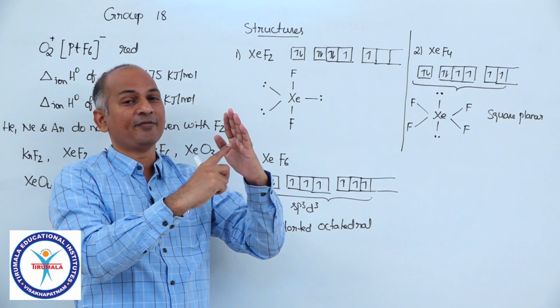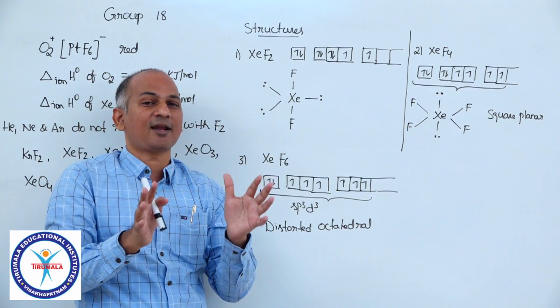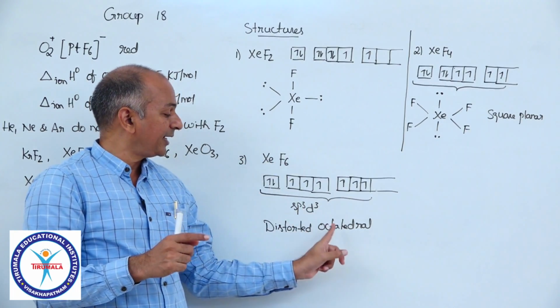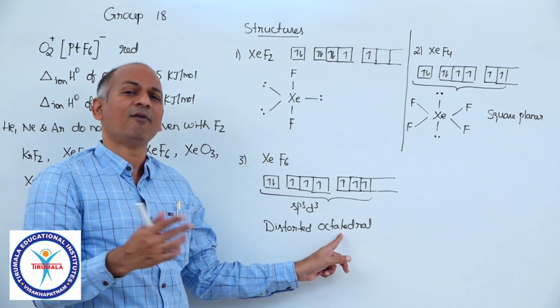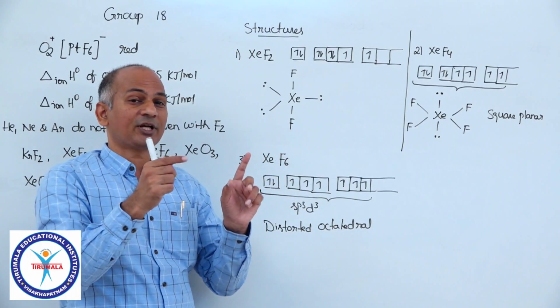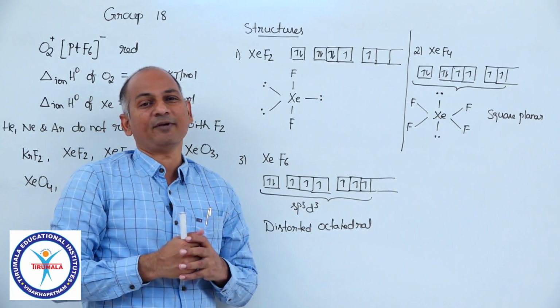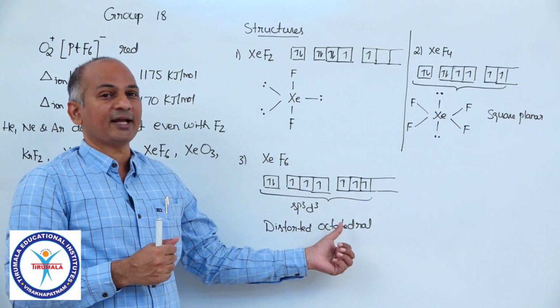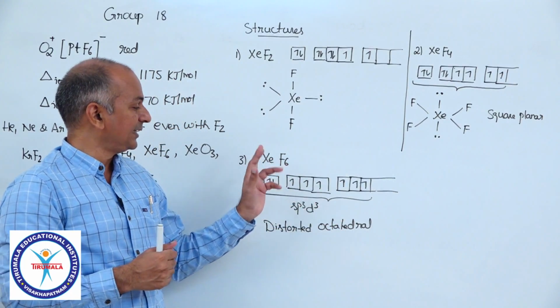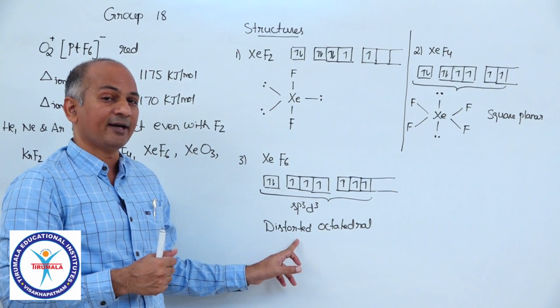And as a result, the bond angles are modified. The bond angles are not 90 here. In a regular octahedron, the bond angles are 90 and 180 of course. But here, because of that lone pair in the middle, all the bond angles are modified. So distorted octahedron. So that is XeF6. It is also called a capped octahedron.